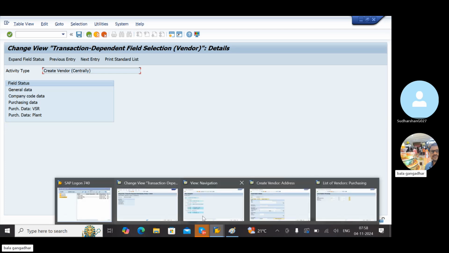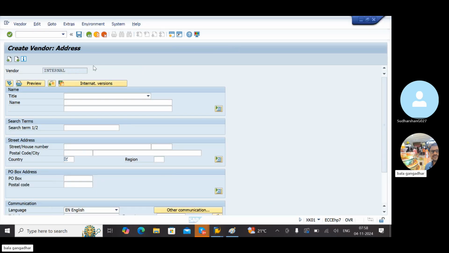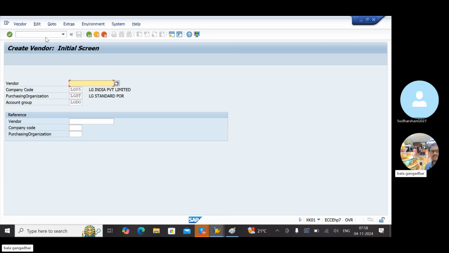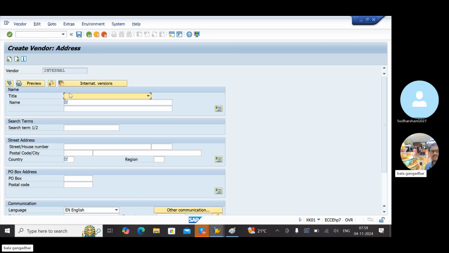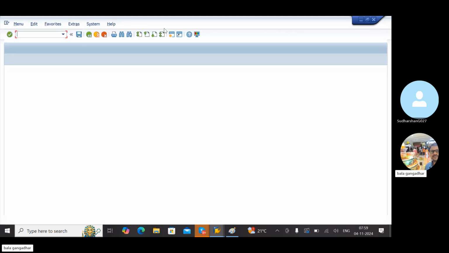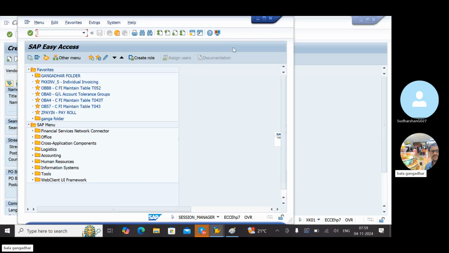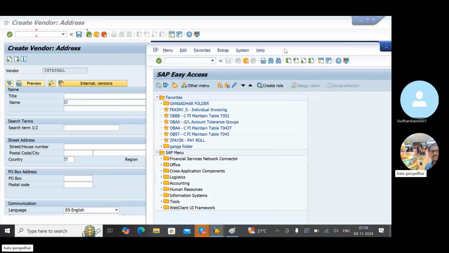Now test here. See, here it is not a mandatory tick mark. Let me retest XK01. Enter. Observe this one. Now it's mandatory. Now if I check once again with MK01, what will happen? It will be optional. Exactly, that is what I am trying to say. It should be optional in MK01.